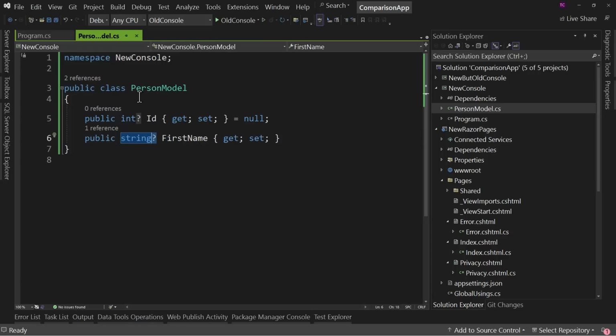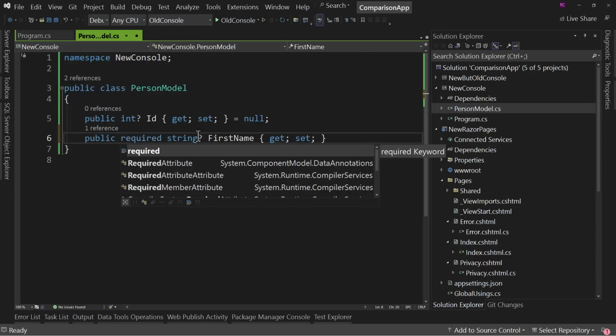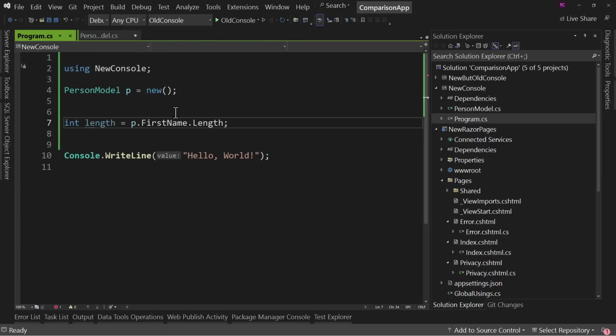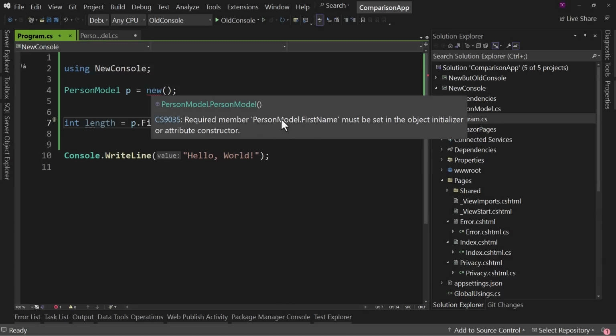So when we have this, we turn it on, it's going to have all these warnings where you have to say, make a decision. Is first name nullable? If it's not, you have to assign it a value. And Microsoft's given us the tools so you can either say assign a constructor, or we can say that it's required, like so. That also takes care of it. What required does, it makes sure that when you instantiate your class, that it yells at you and says, hey, you need to set the first name.